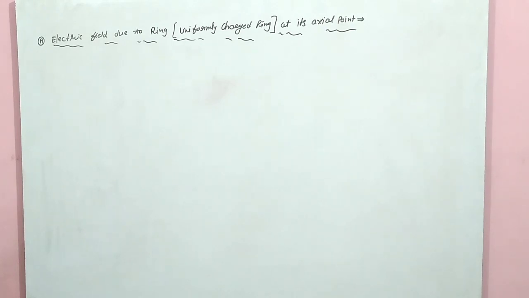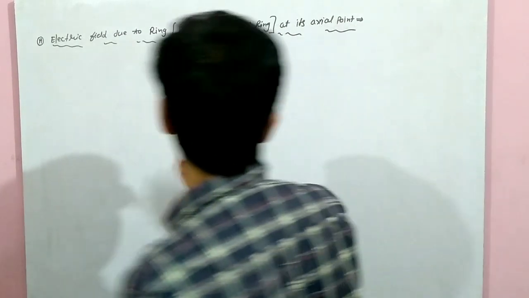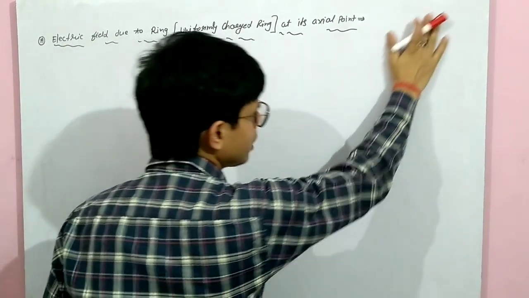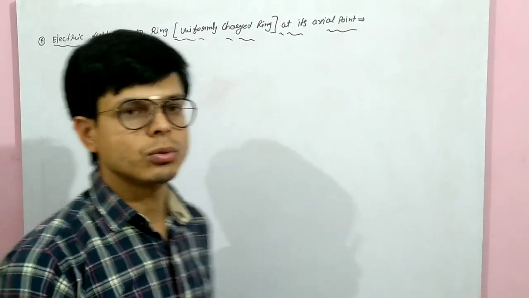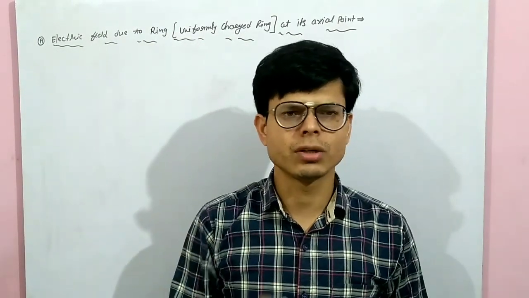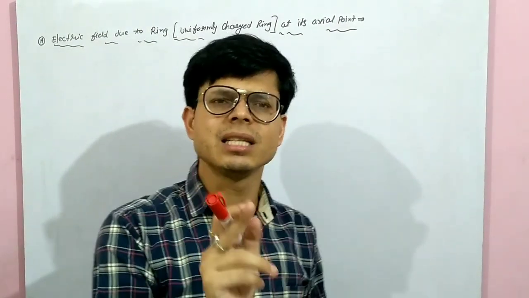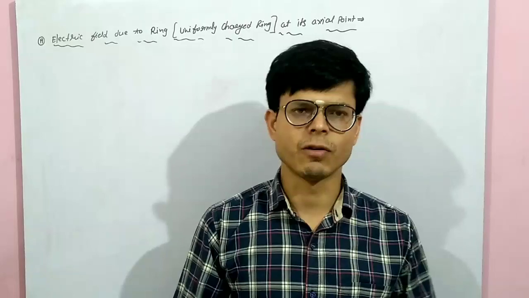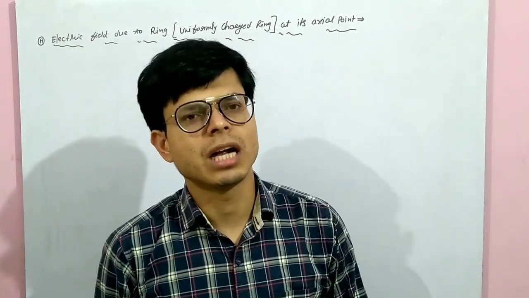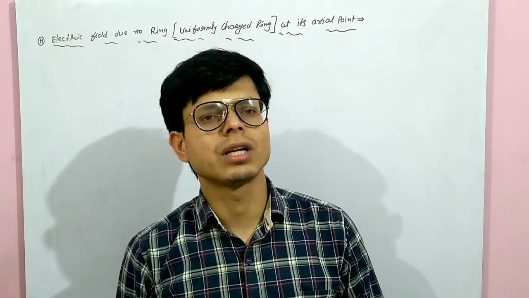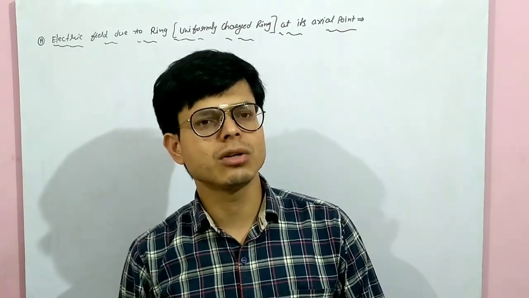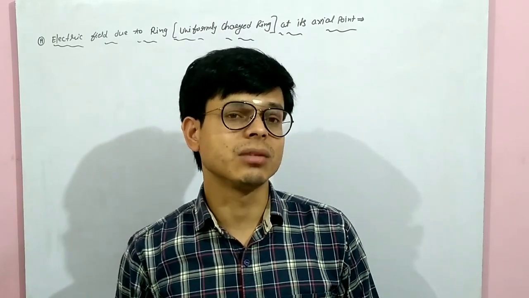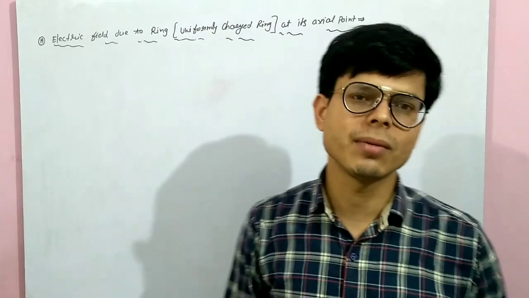This is our task, to find out the electric field due to a ring at its axial point without using Gauss law. All the derivation we will do today, we have to do in the general way, means without Gauss law, because Gauss law is applicable only whenever there is symmetry. If there is no symmetry, we can't use Gauss law. Just like for a dipole, it is not possible to find the electric field using Gauss law because it doesn't show any symmetry. वो कोई भी symmetry नहीं दिखाता है. So Gauss law is applicable only for symmetry.